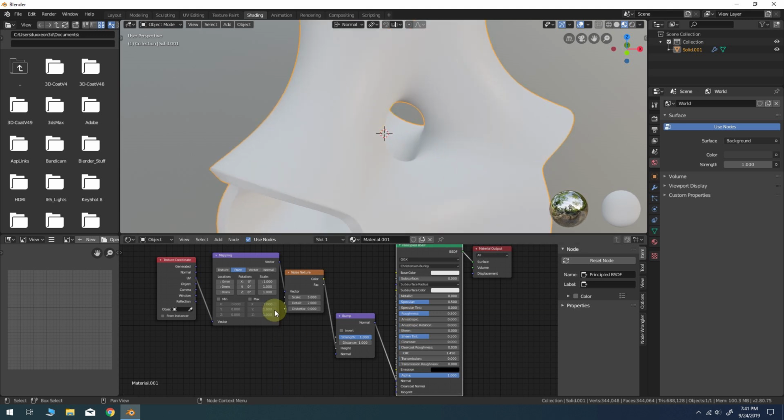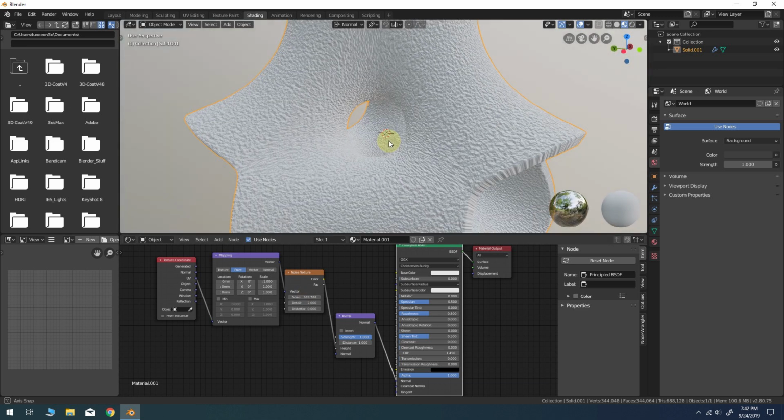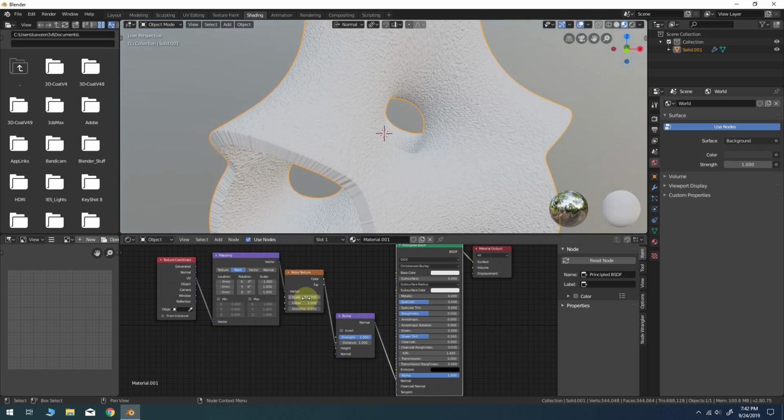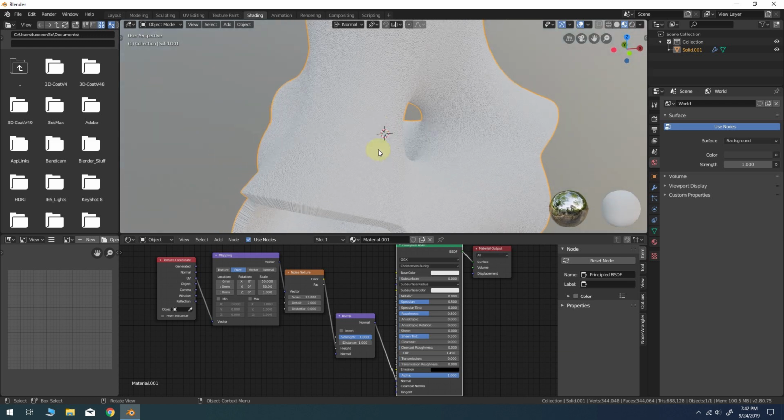Now, we don't see much result here, but if we increase the scale, you can see it starting to come into view here. So you can either increase the scale all the way until you're satisfied with the look of that. Or alternatively, you can increase it a little bit, maybe 25, and then increase the scale on the mapping node to maybe 50 in the X and Y parameters. And that gives us a nice result.